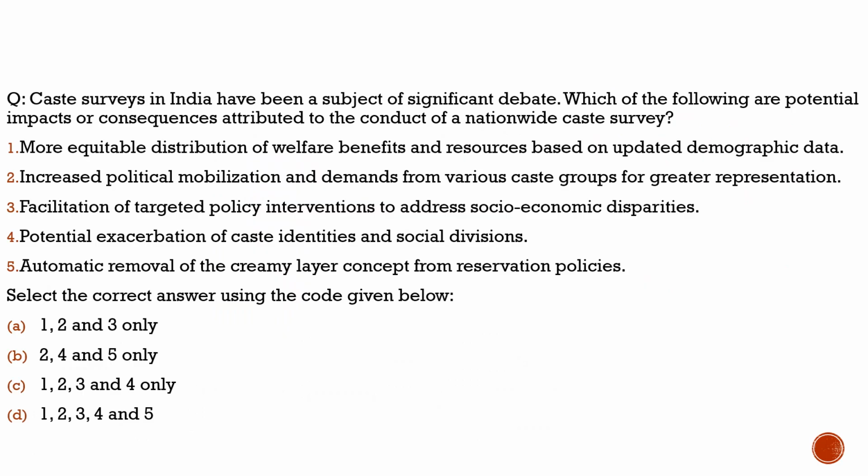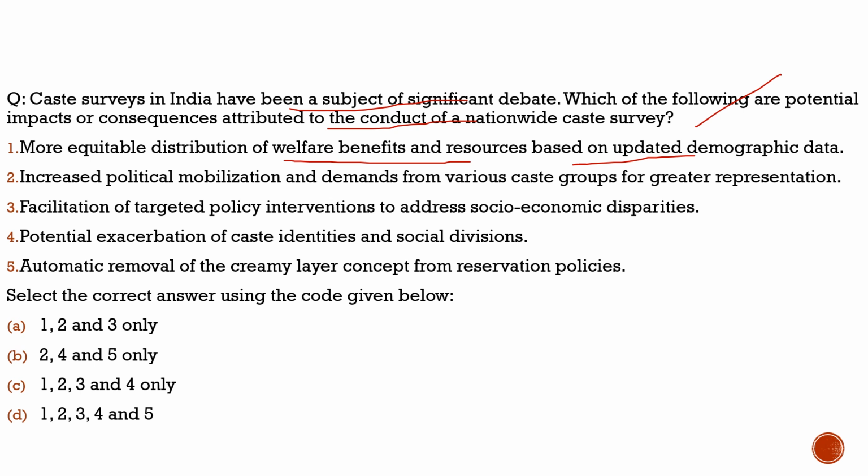Here the question says, caste surveys in India have been a subject of significant debate. Which of the following are potential impacts or consequences attributed to the conduct of a nationwide caste survey? First statement, more equitable distribution of welfare benefits and resources based on updated demographic data, 100% correct. If you have a proper caste survey, if you know how backward they are, you can equitably distribute welfare benefits to them.